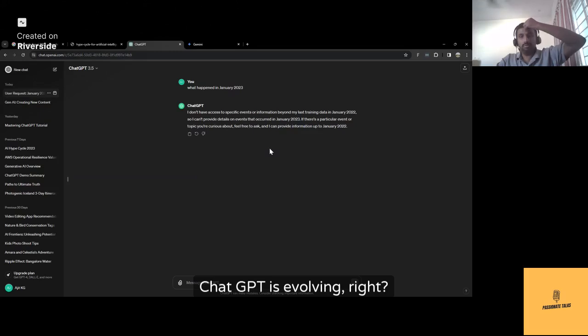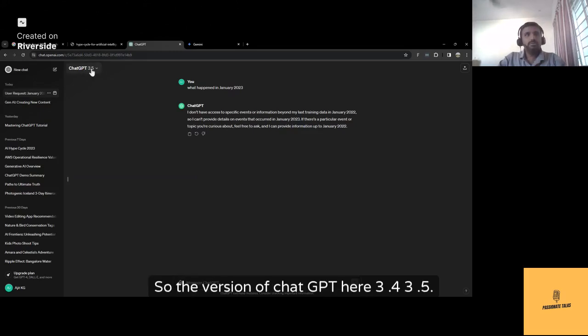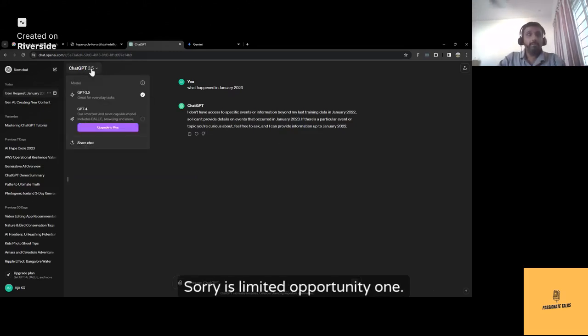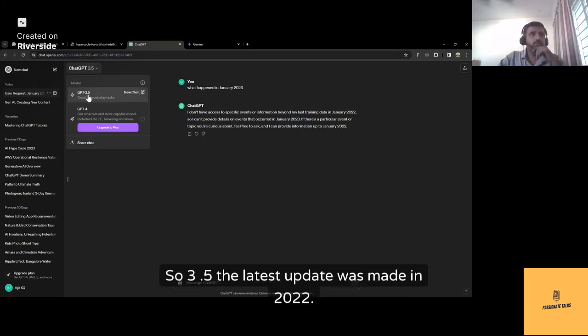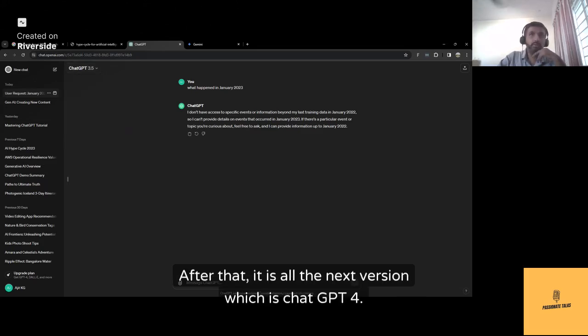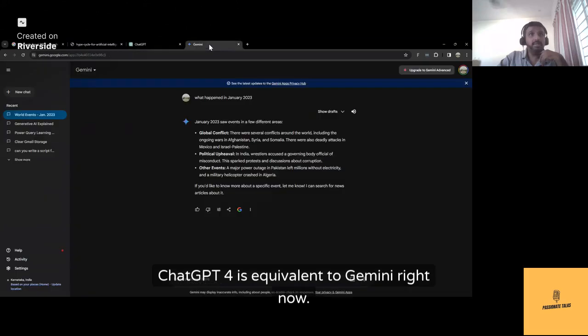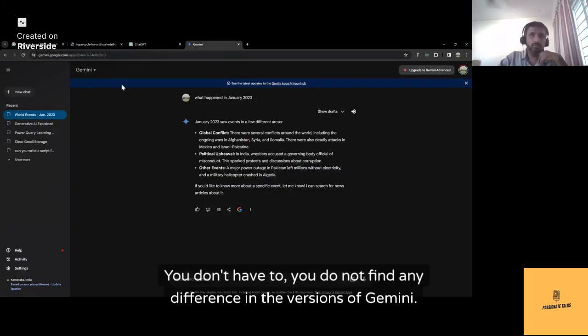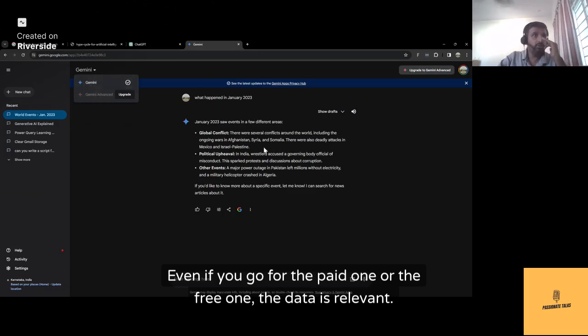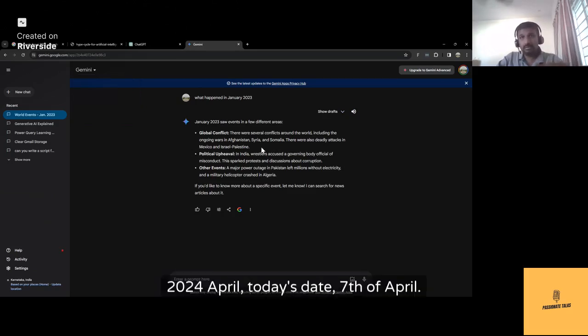ChatGPT is evolving, right? So the version of ChatGPT here, 3.5, sorry, is the limited one. For ChatGPT 3.5, the latest update was made in 2022. After that, it's all the next version, which is ChatGPT 4. ChatGPT 4 is equivalent to Gemini right now. Gemini is current. You don't find any difference in the versions of Gemini. Even if you go for the paid one or the free one, the data is current. It is April 2024, today's date, 7th of April.